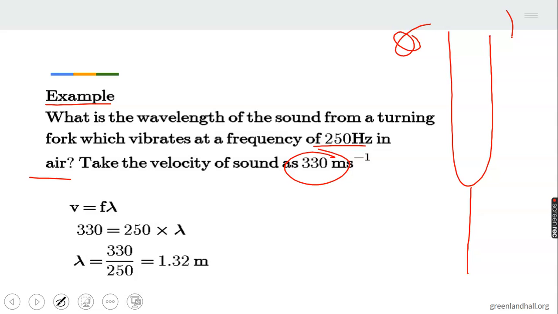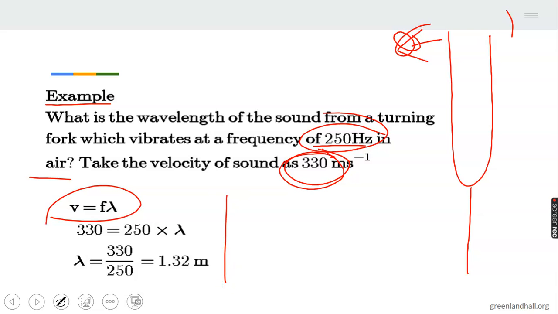Now, the frequency of this tuning fork is 250. We know the speed of the sound it produces is what? 330 meters per second. Now, what is the wavelength of the waves that are being produced? From here, we know V equals F lambda. That is, from here, our lambda equals 1.32 meters.